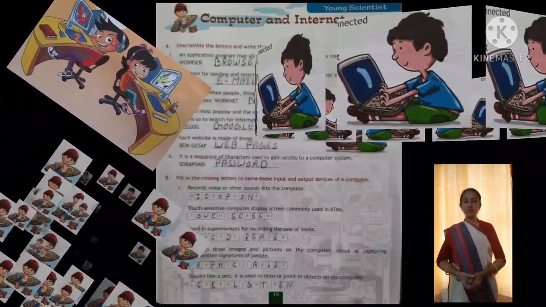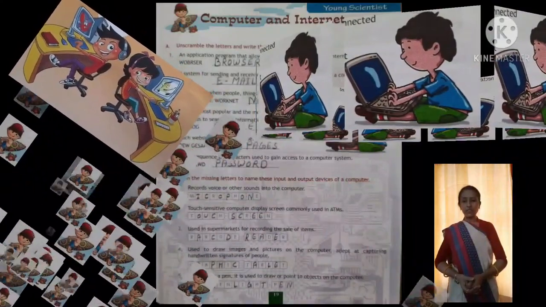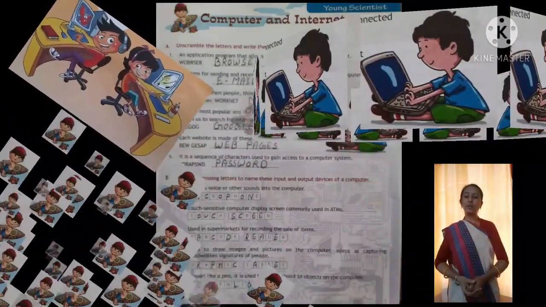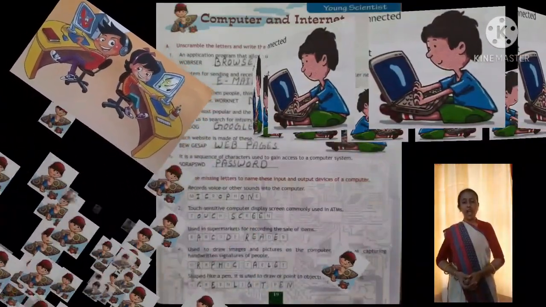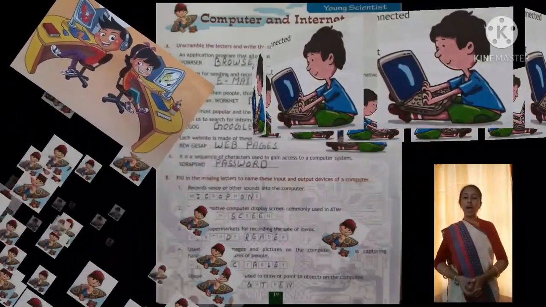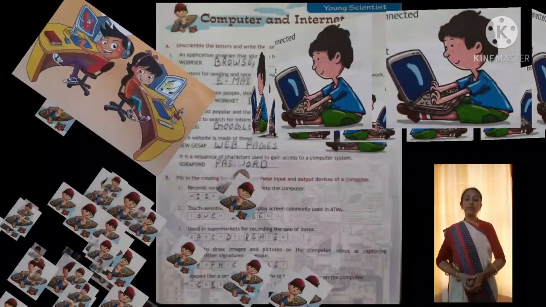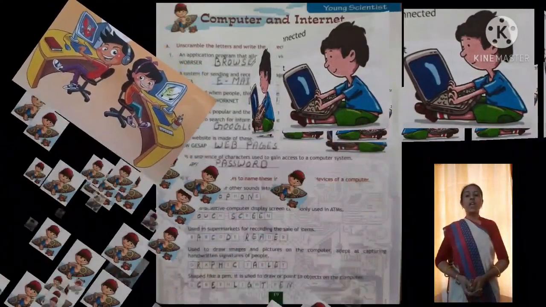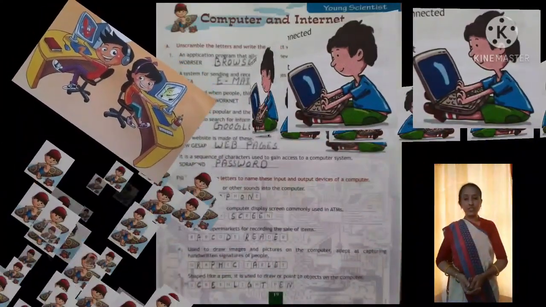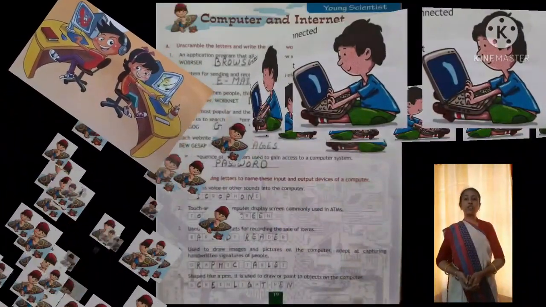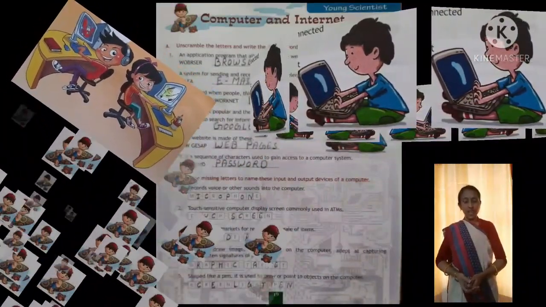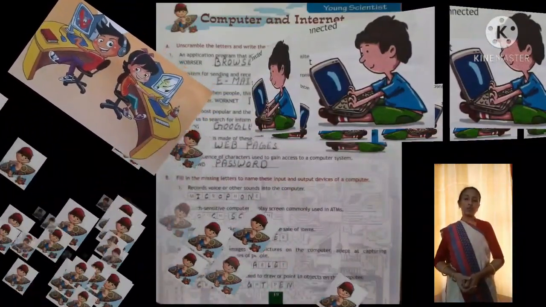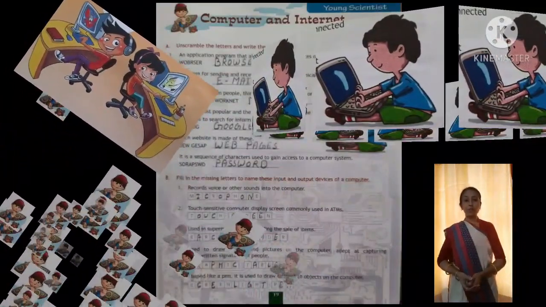The first computer is ENIAC. What is the full form of ENIAC? Electronic Numerical Integrator and Computer. This is the full form of ENIAC, and ENIAC was invented by J. Presper Eckert and John Mauchly. So both are the inventors of this ENIAC, and it is really very huge in size. It occupies almost 1800 square feet of space, and 18,000 vacuum tubes were used in this computer. So it is a giant computer, a very big one.